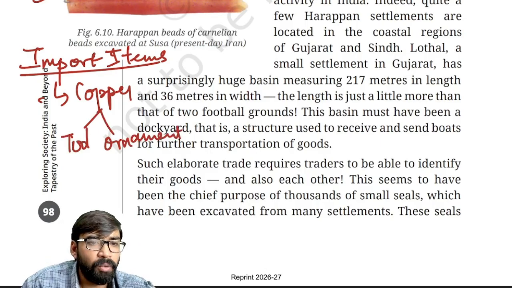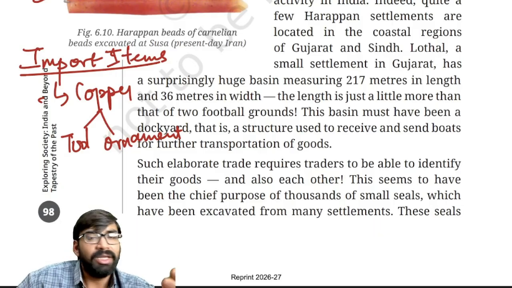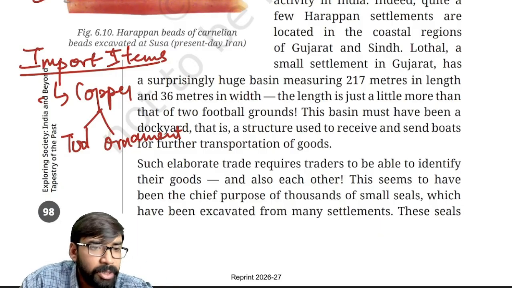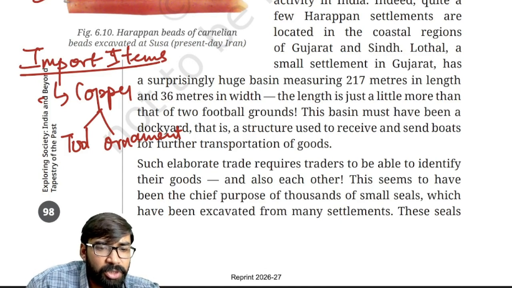Clear? Now, important trade routes: land routes were there, sea routes were there, river routes. Clear? So, what kind of trade routes were there? So, let me tell you.